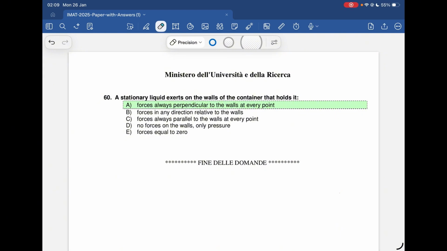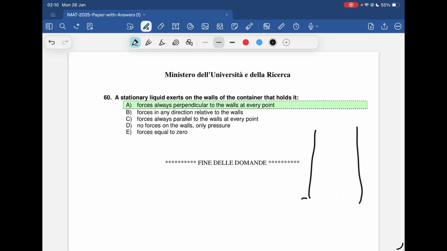A stationary liquid exerts on the walls of the container that holds it. So if I want to explain question 60 simply, we focus on the nature of fluid at rest. This question asks about the forces exerted by a stationary liquid on the walls of its container.